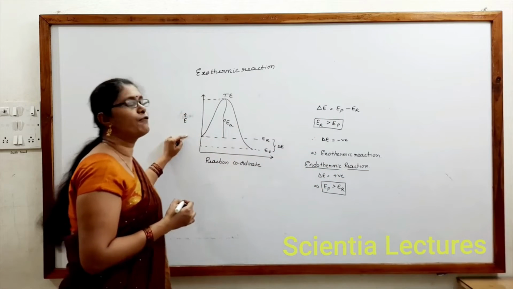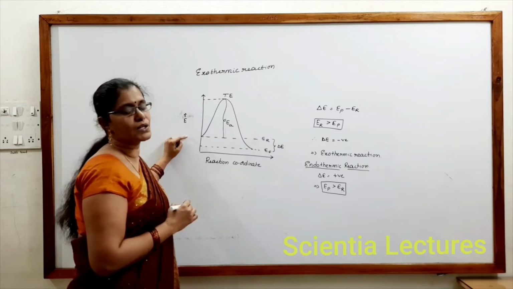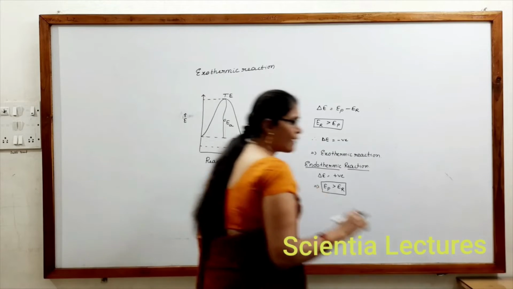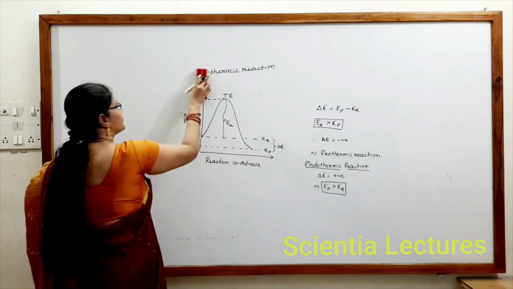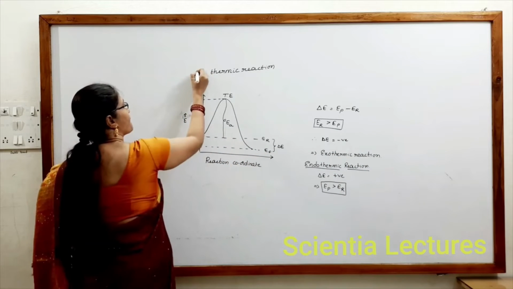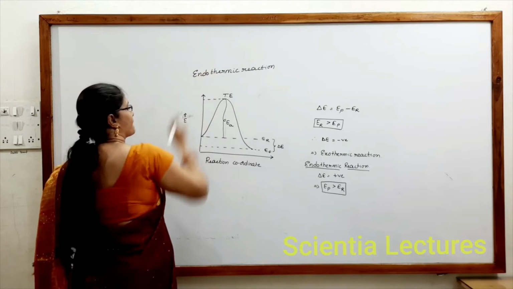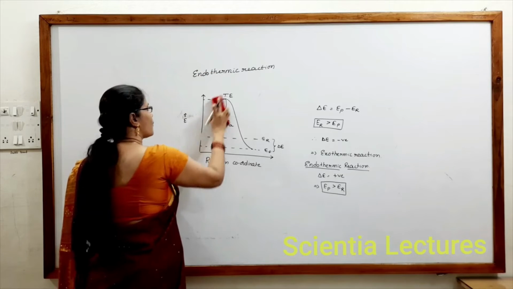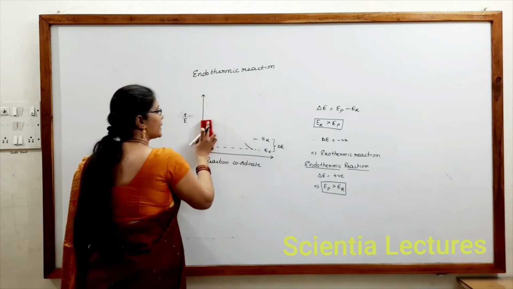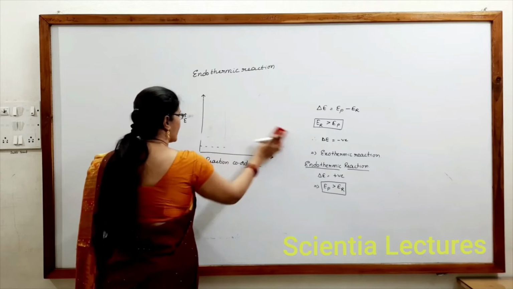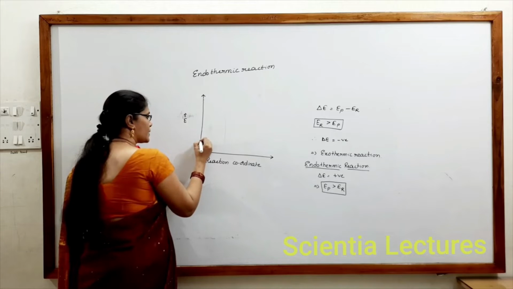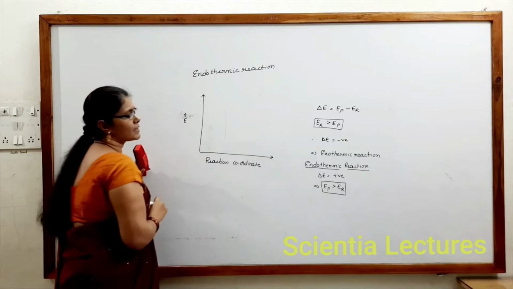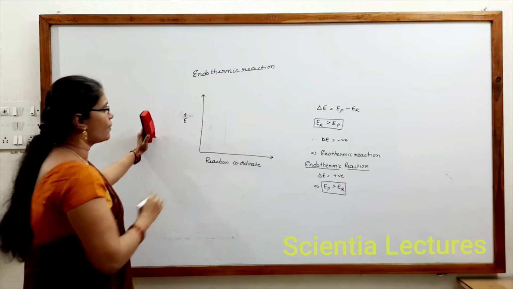See, this is a graph for an exothermic reaction. Now let us see the graph of an endothermic reaction. So here energy of products must be greater than energy of reactants. Don't forget that. For endothermic reaction, energy of products must be greater than energy of reactants.